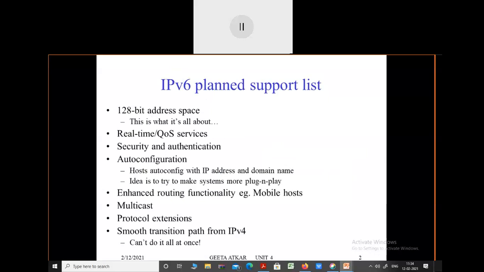So the next feature for this IPv6 is nothing but enhanced routing functionality. For example, mobile hosts: whenever you want to transfer data from one host to another host, and any host is moving, like they are changing their places or locations, for those mobile hosts also the data can be transferred by using IPv6.